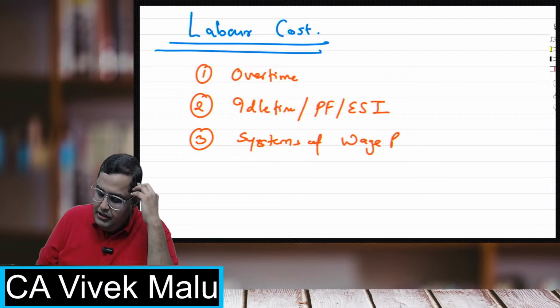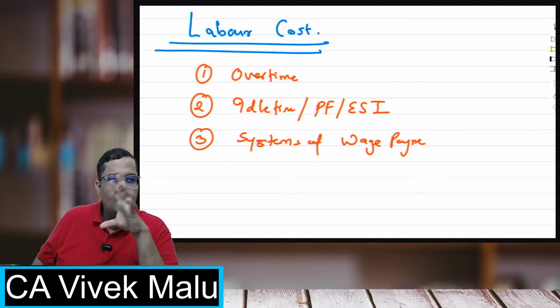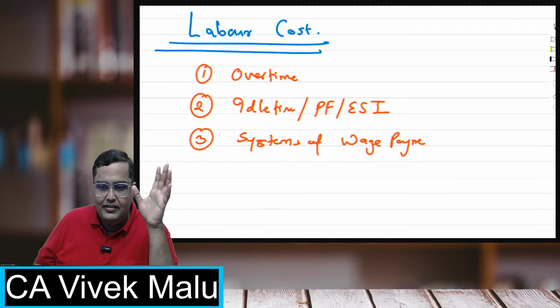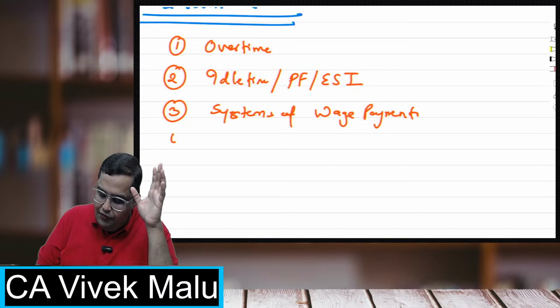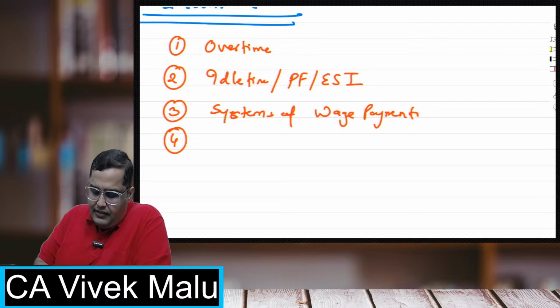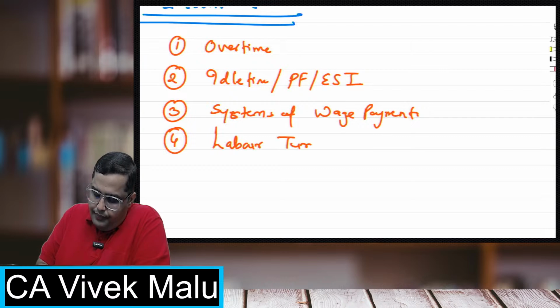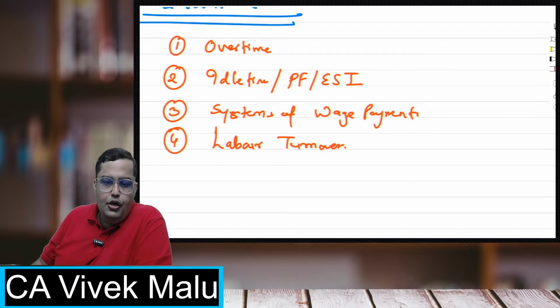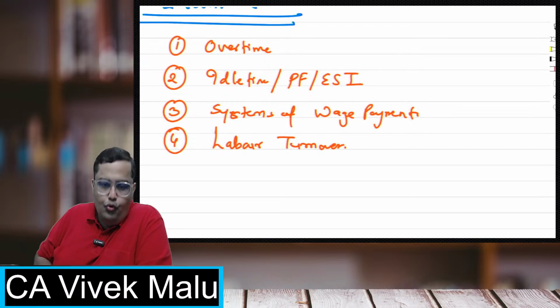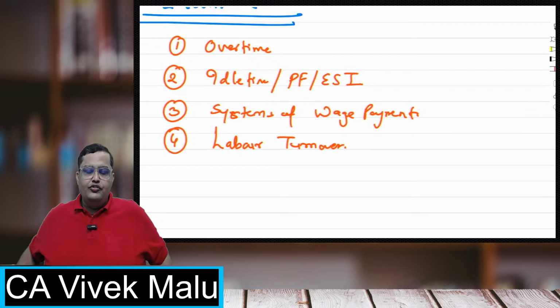In systems of wage payment, you have four systems: time based system, piece based system, Rowan system, Halsey system. So overtime is done, idle time, ESI, then systems of wage payments are there. You have the labor turnover also in this chapter. Labor turnover is basically how fast your labors are moving, how fast new workers are coming, how fast the old workers are going. So these are the four important things which we are going to study in this chapter.